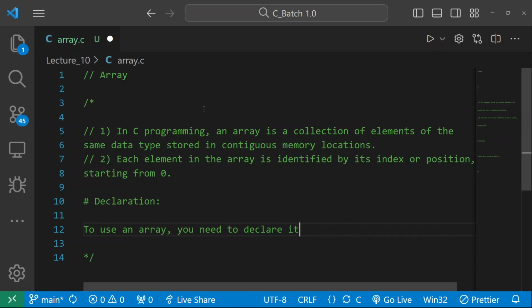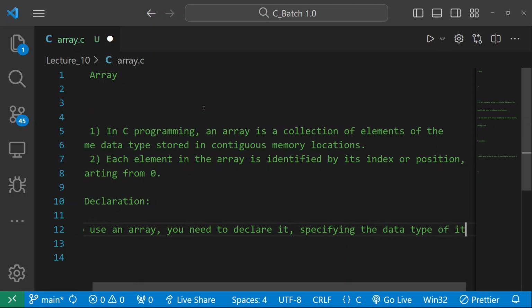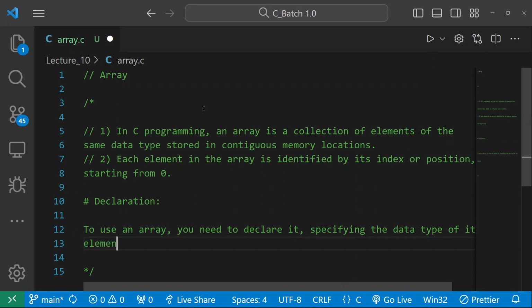You should remember one thing: specifying the data type of its elements. Whatever data type you are using, all the elements should be of the same type. And also the array's name, whatever name you write for the array.